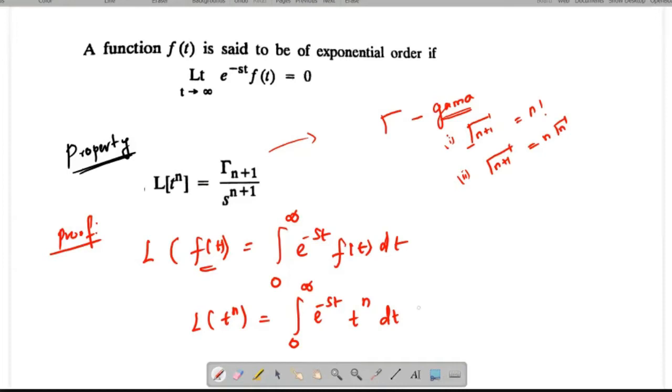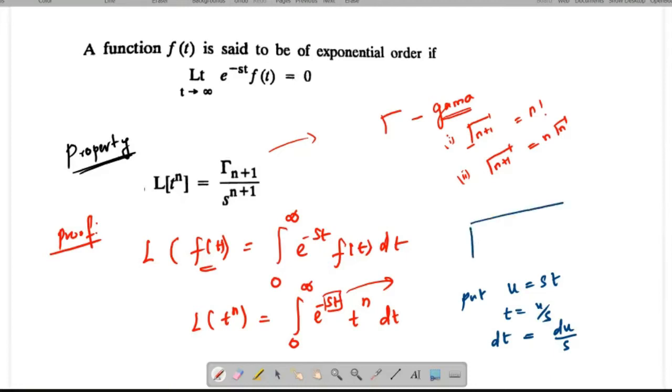Now I'm going to use a substitution method to integrate. I'm going to take u equal to st. So if u equals st, you can substitute t equals u by s. After differentiating, you get dt equals du by s.